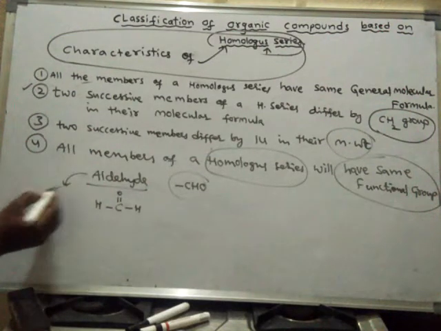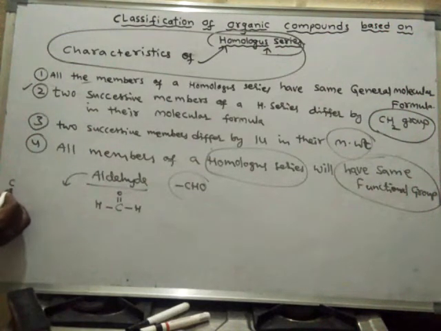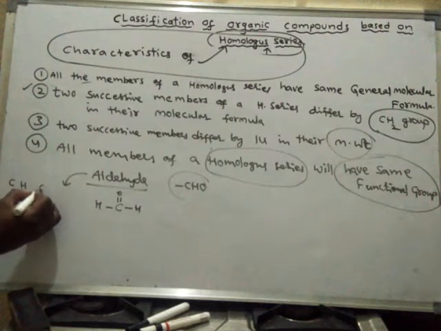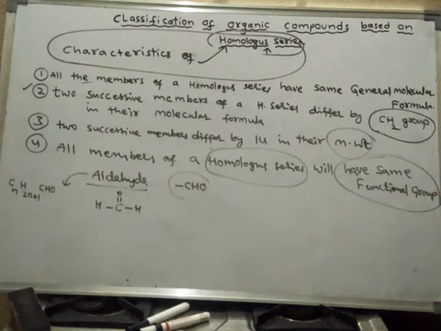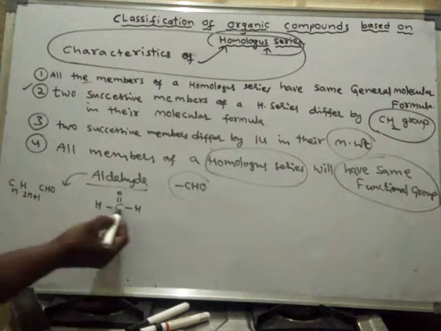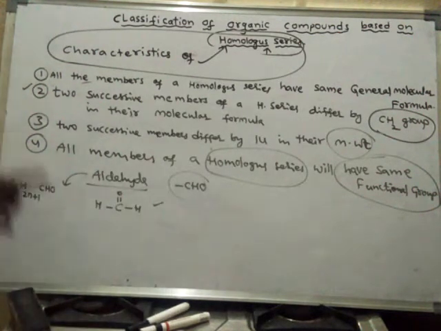So the aldehyde general formula will be CnH2n+1CHO. This is the general molecular formula of the aldehyde homologous series. See, look here. If it is only one carbon, it will be like this. This is an exception. This is called formaldehyde. So just keep it aside.